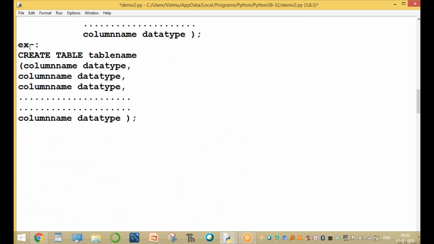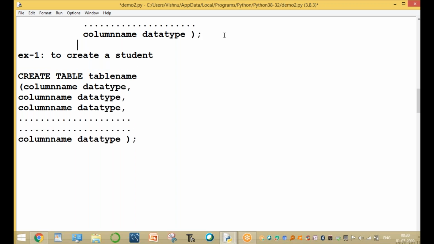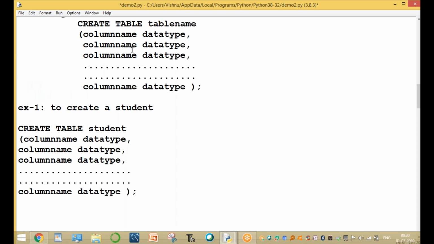Example 1, to create a student table. How to create a student table? Create table, and the table name is student, or students or STUD, any name. The first one is column name 1, the second is column name 2, and any number of columns based on our requirement, up to column name n.